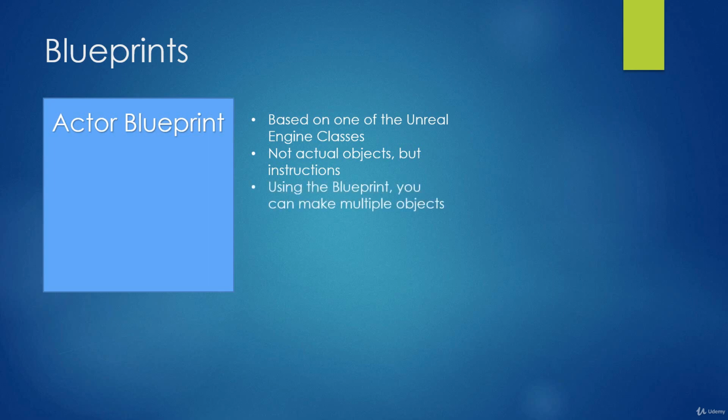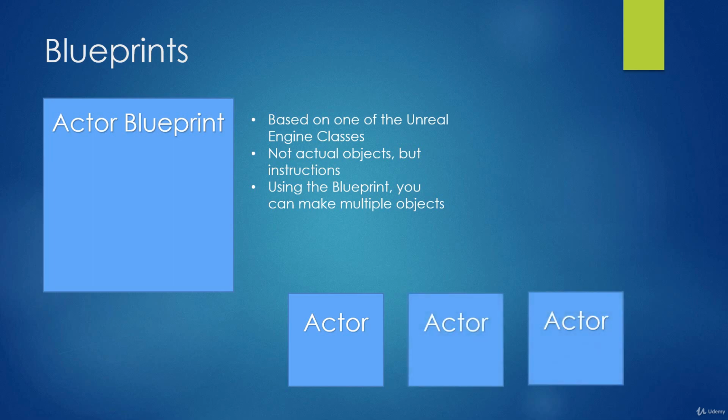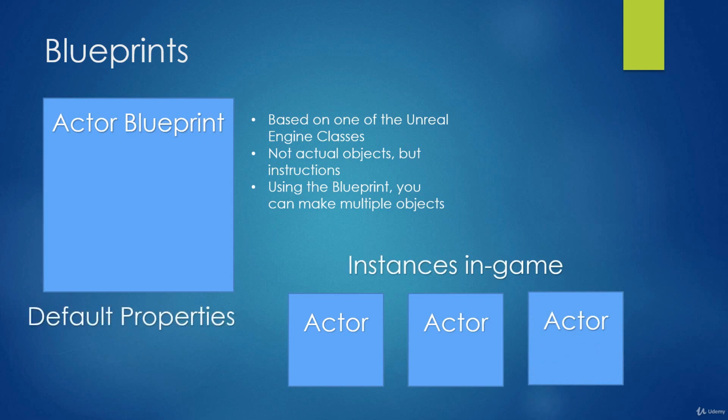To do that, we actually make an instance of the blueprint actor. So using the blueprint, you can make multiple objects that are of that type. So we may have an actor blueprint, and based on that actor blueprint, we can create an actual instance of the actor class. And this actor is what we call an instance. So in the game, we have actor instances, and we contrast this with the default, which is the actual blueprint.